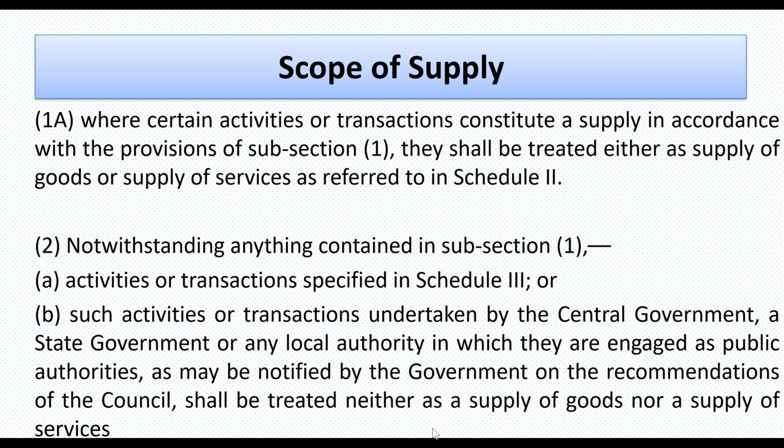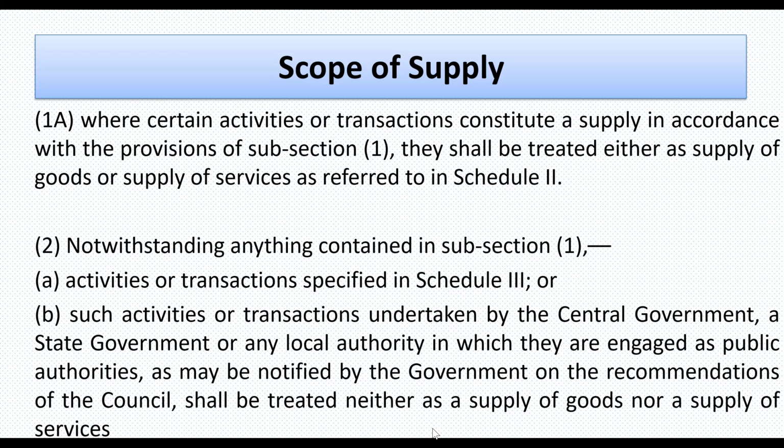So I read it again. Notwithstanding anything contained in sub-section 1, means whatever we have said in sub-section 1, irrespective of that, activities or transactions specified in Schedule 3, or such activities or transactions undertaken by the Central Government, State Government, or any local authority in which they are engaged as public authorities, as may be notified by the Government on the recommendations of the Council, shall be treated neither as a supply of goods nor a supply of services.